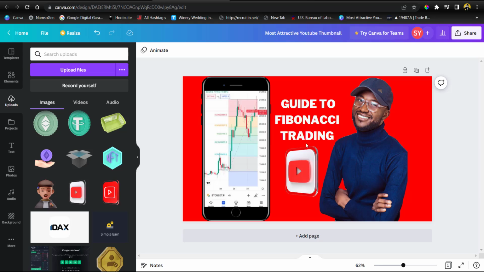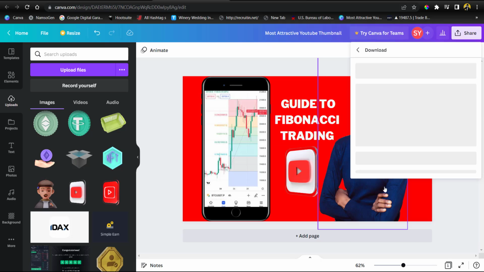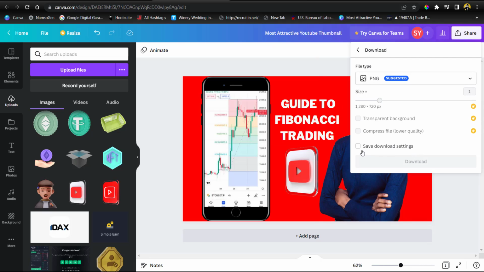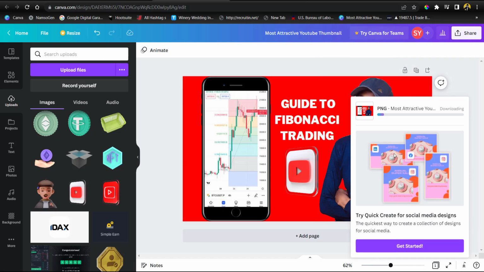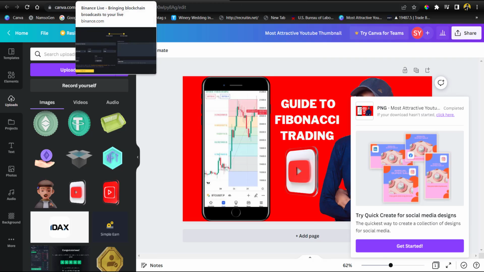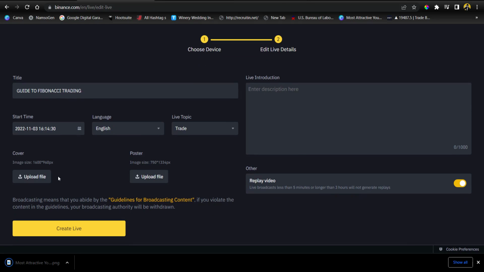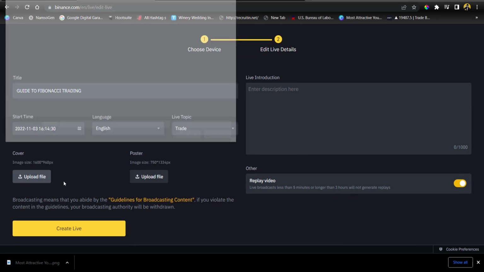So I have designed something very interesting right here, the banner that I'm going to put. I'll simply click on download for this and then have this particular banner. Simply come to share. Then I'm going to download this particular banner to my PC. So right here, I'm going to click on download. It will download directly to my PC and then I'm going to upload it right here. Waiting for it. So it has already downloaded right here. You can see it. So I'll upload it right here as the cover.